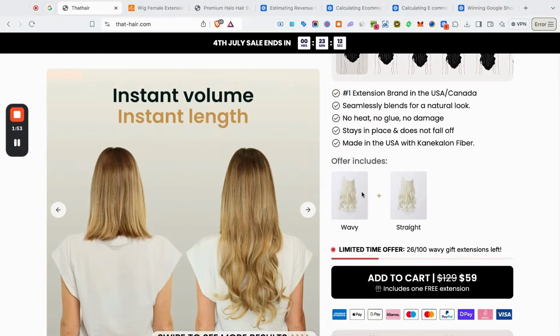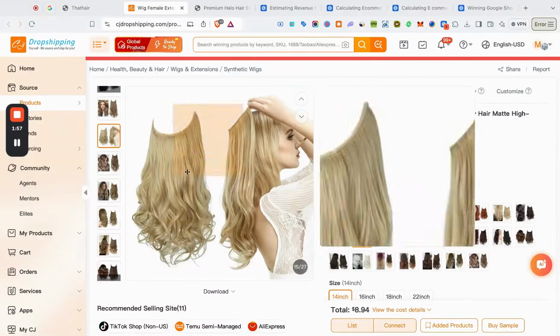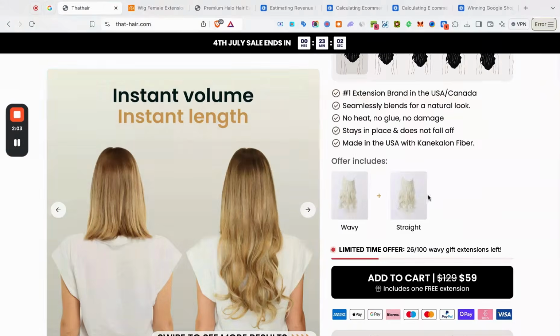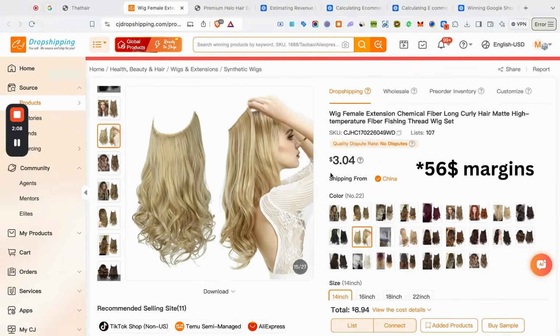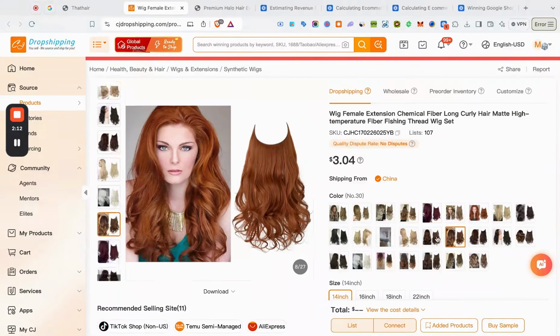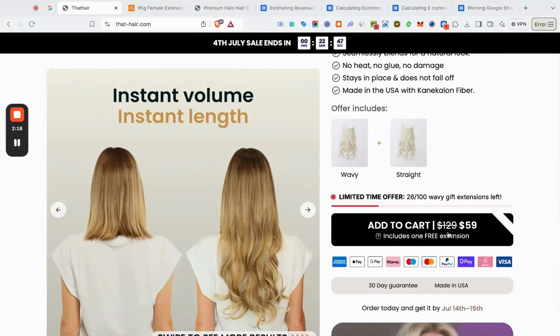All I did was copy this image right here. I went over to CJ Dropshipping, did an image search, and bam, this is the product that they're selling exactly. These guys are sourcing this product for only $3, but if we come over to their website, they're selling it for $59. So these guys are making 56% profit margins selling hair from China. That's why you need to be on Google Ads, because you can make a lot of money and a lot of profit margins, but on Facebook, these profit margins are unheard of.